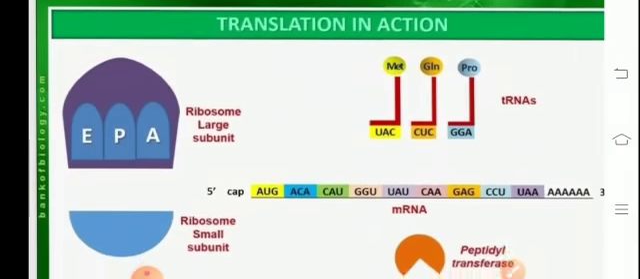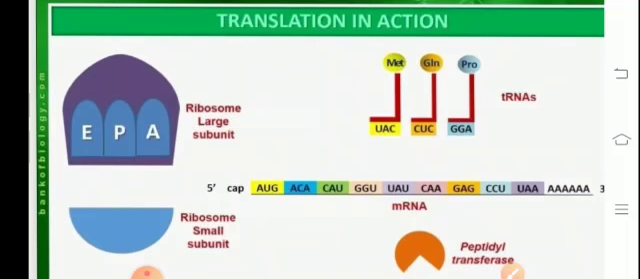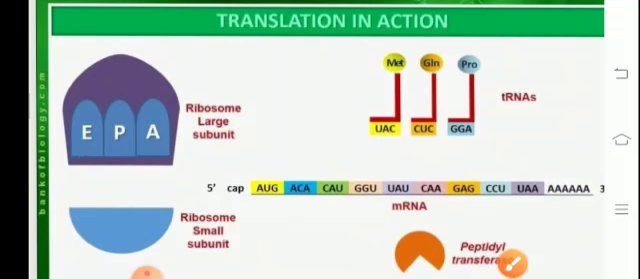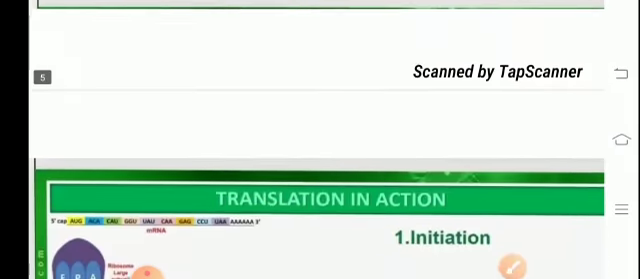So now we can see translation in action. How does translation basically take place? Here we have the mRNAs. We have the complete machinery now: the small subunit of the ribosome, the larger subunit having the E, P and A sites, the charged tRNAs, and the enzyme which will help in the formation of the peptide bond, that is the peptidyl transferase.